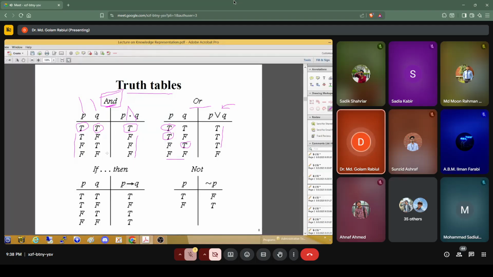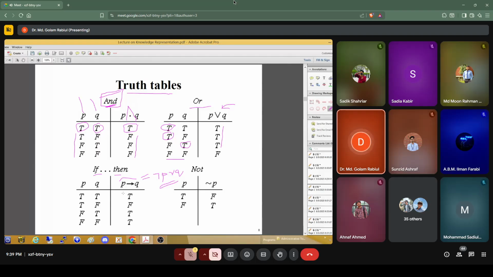And sometimes we represent using if-then rules. It is implication. P implies Q, so in this form, it means if P then Q, or we can write it also as not P or Q. So the implication P implies Q means not P or Q.